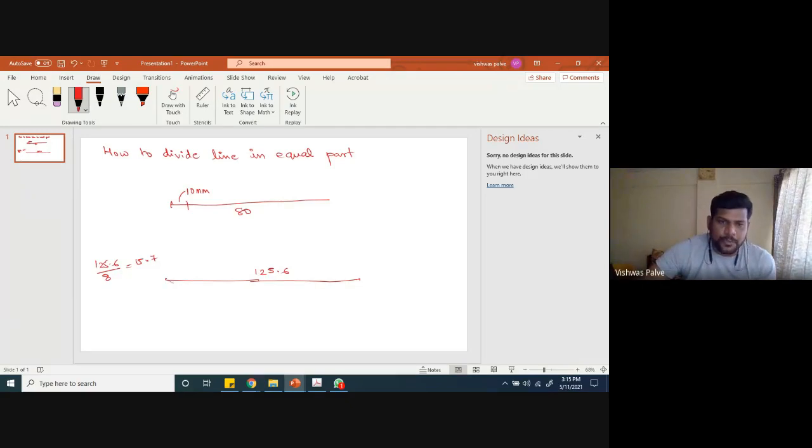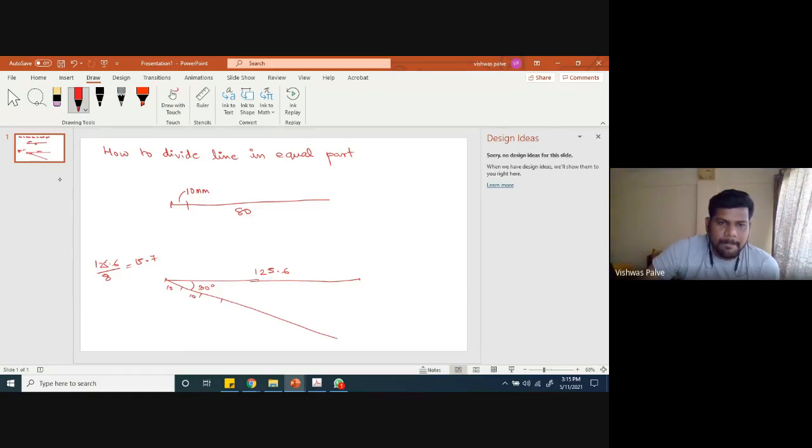So what we have to do is draw an inclined line, and we keep the inclination of this line as 30 degree. Take 10 millimeter each.